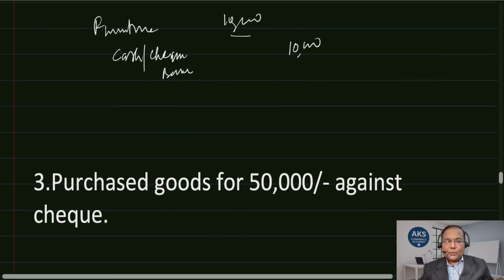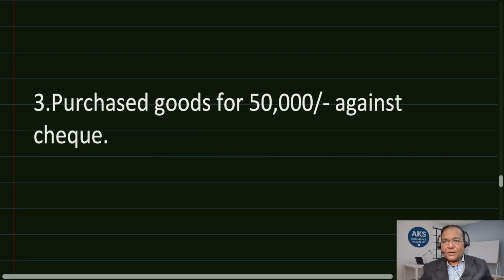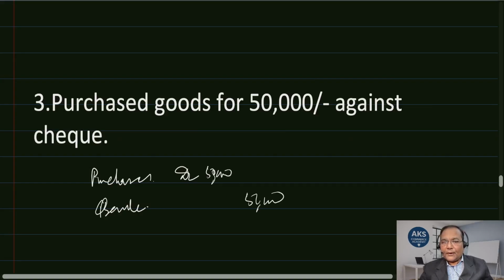Now comes the third one, purchase goods for 50,000 against check. So when we are purchasing goods, the two items to be identified, one is purchase and the second one is check, bank. So we'll enter bank. Purchases means since goods are coming into the business, we will debit it, and cash or bank is going out of the business, so we will credit this. So there will be 50,000 here and debit 50,000. I hope this is clear.